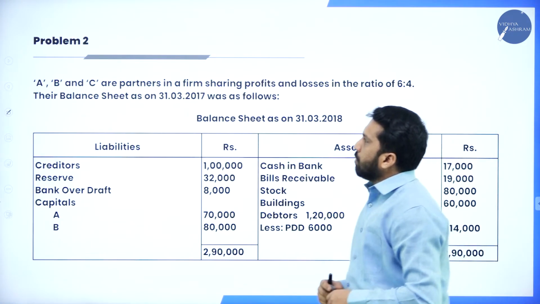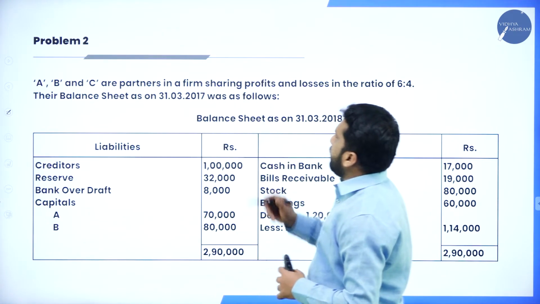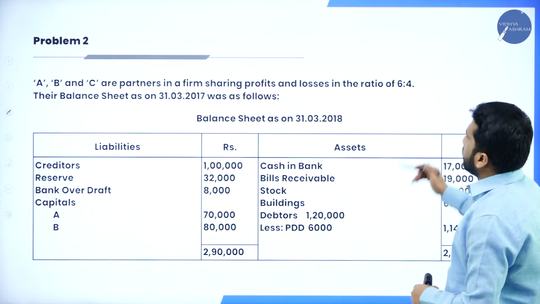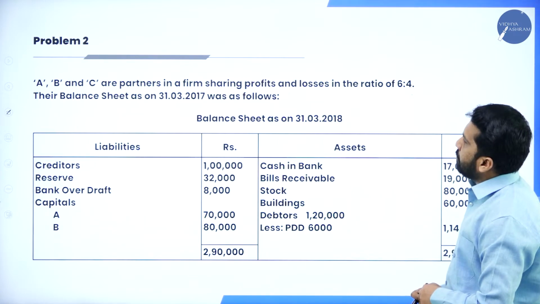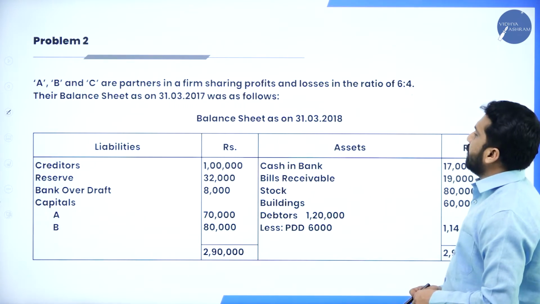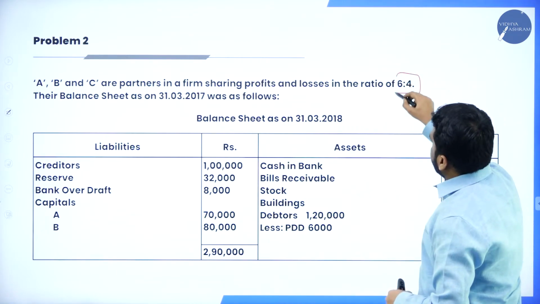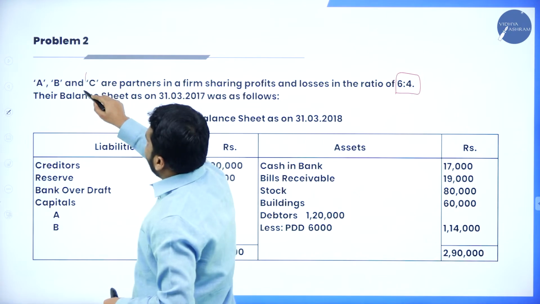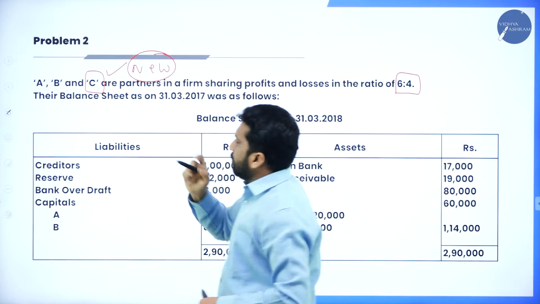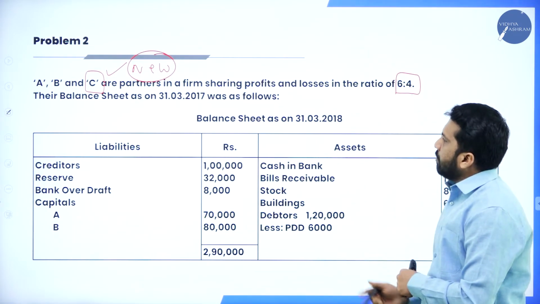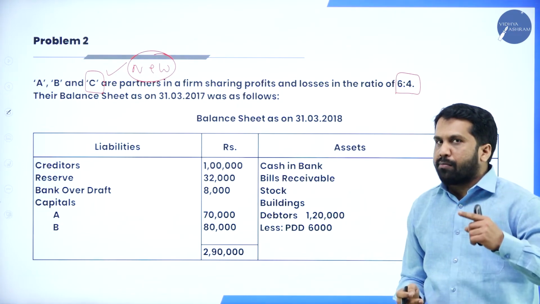Now we'll go to your problem number 2. There are 3 partners. A, B, C are partners in a firm, sharing profits and losses in the ratio of 6:4, and the balance sheet as on 31st March 2017. In this, A and B are partners in the ratio of 6:4 and C is admitted into the partnership. He is called the new partner. Now, in this, we have all the liabilities and we have assets also. We'll go with the same old procedure only.